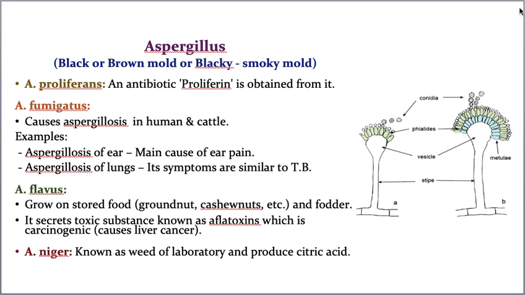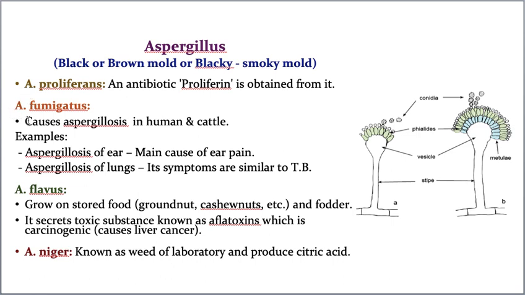Now, Aspergillus is a genus consisting of several species, and I am taking various examples of Aspergillus. The first example is Aspergillus proliferans. Again, Aspergillus proliferans. This Aspergillus proliferans produces one antibiotic called proliferin. Again, proliferin. This proliferin antibiotic is extracted from Aspergillus proliferans.